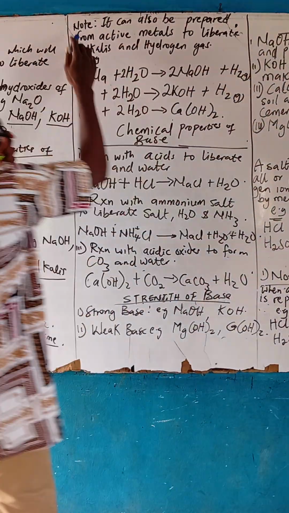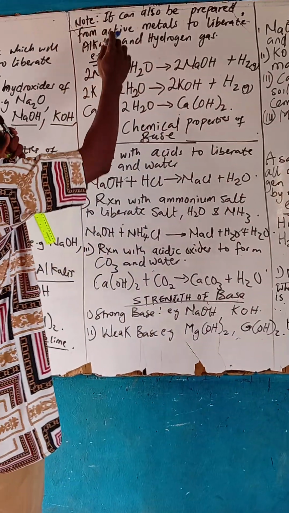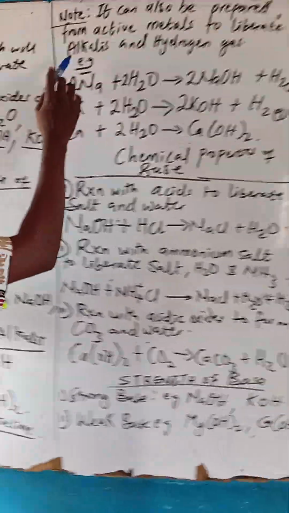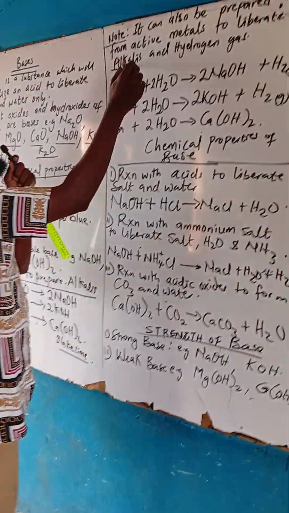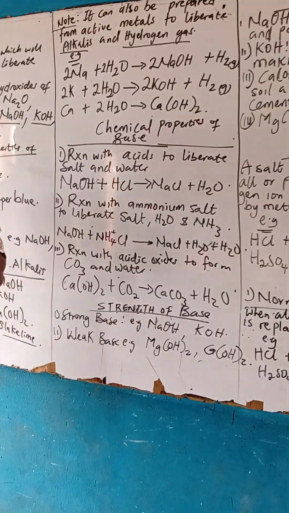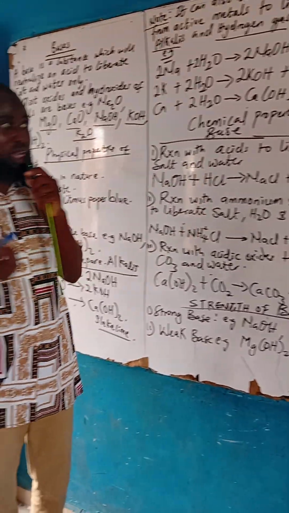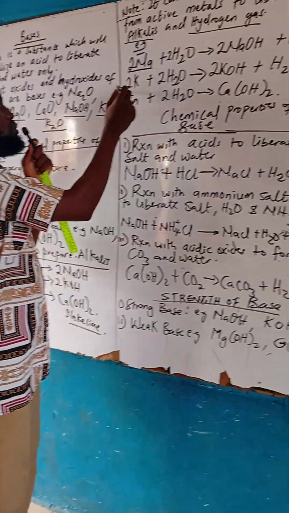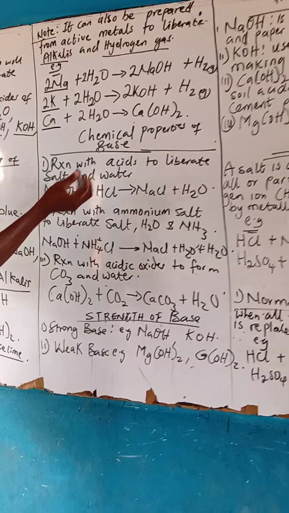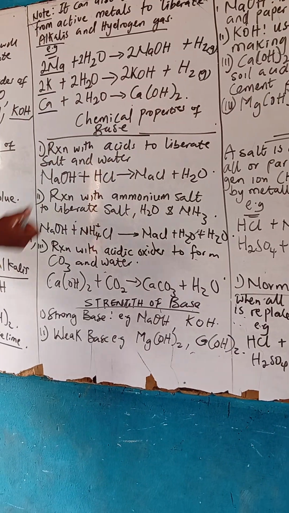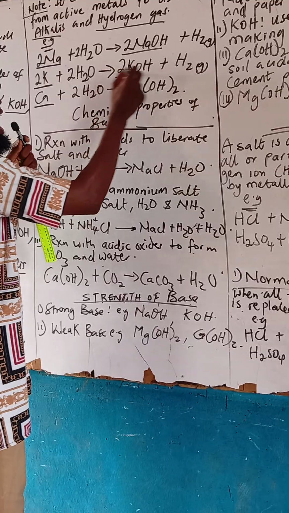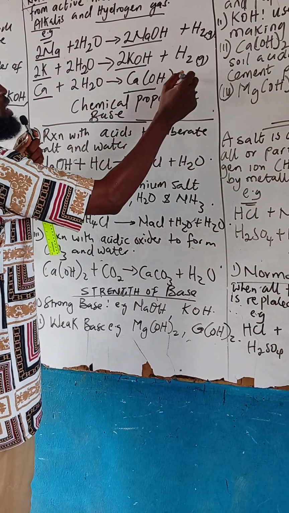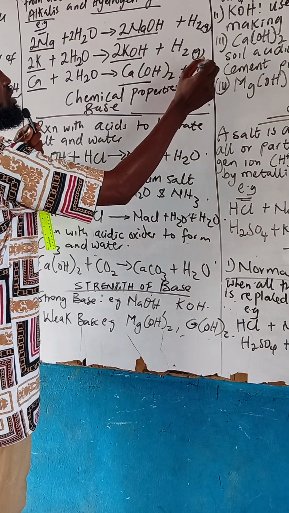Now, without wasting your time, look at this one. Notes: it can also be prepared from active metals to liberate alkali and hydrogen gas. That is, when we react active metals, sodium, potassium, and calcium, with water, it will also give us an alkali, and it also liberates hydrogen gas.